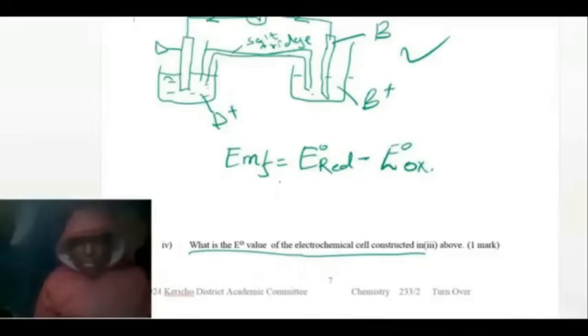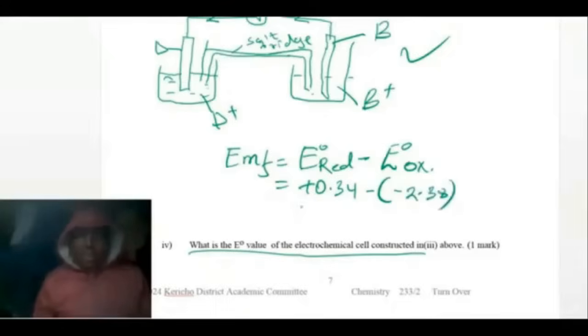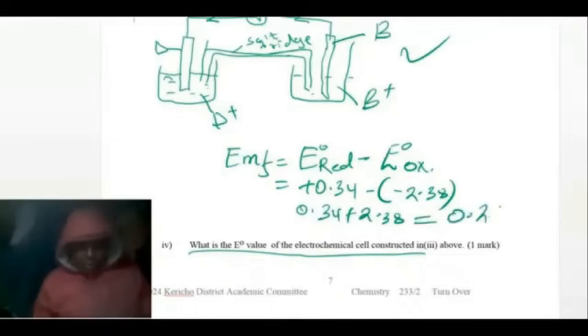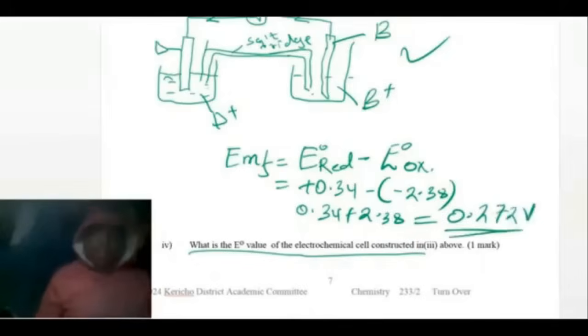So you go and write the E for reduction was positive 0.34 minus into minus. That one for this one was negative 2.38. So this one is the same as 0.34 plus 2.38, and that one will give us 0.272 volts, and that is the EMF for this cell.